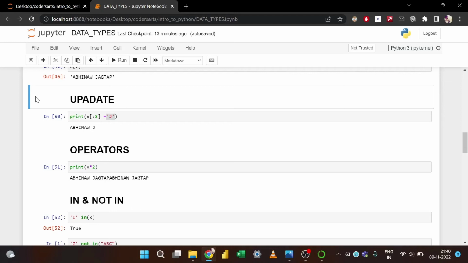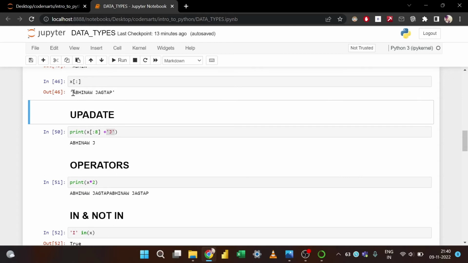So after slicing of the string, the next thing that we have is the updation of the string. For example, this is my name and I don't want to have my complete surname. I just want to take J as my new string. So what I'll do, I'll take the first few spaces till here. That is what I have done. I've taken the first few spaces, and after that I'll just replace this complete surname with just J, and this is what we call updation of the string. So this is how we update a string.